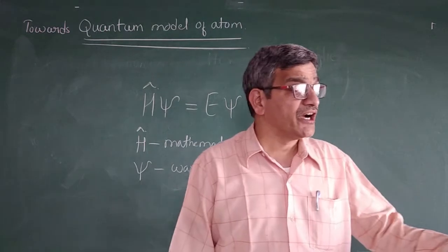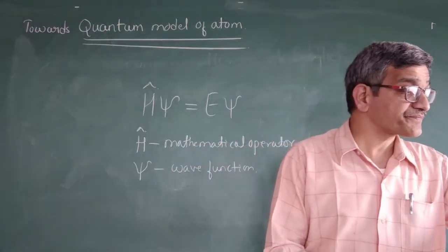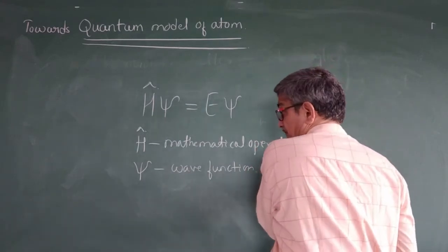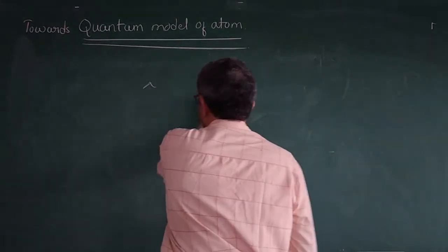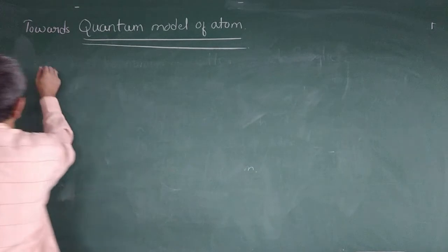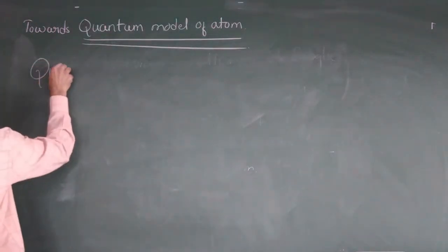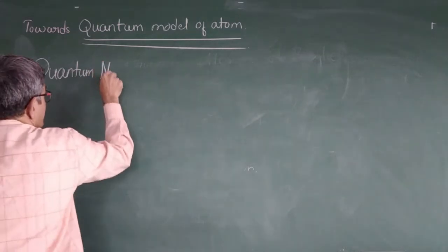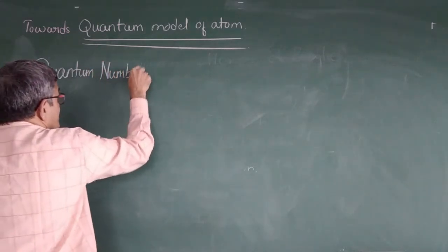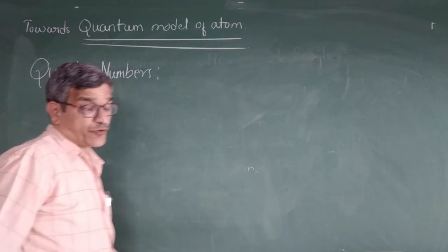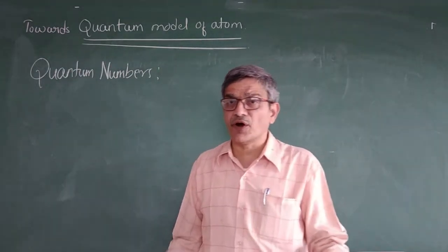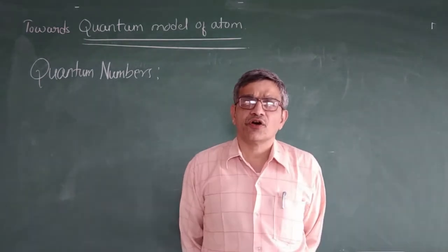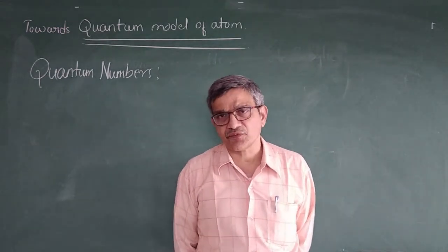So then, what about the quantum numbers? Quantum numbers are one of the very important concepts, normally asked in the exam for 4 marks or 3 marks or sometimes 5 marks also.